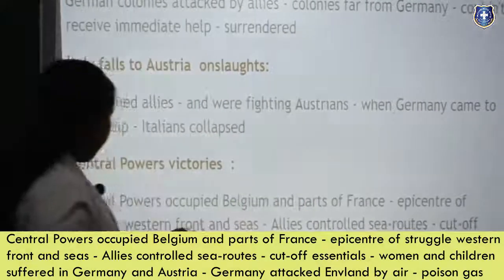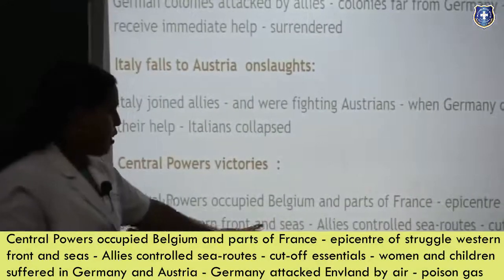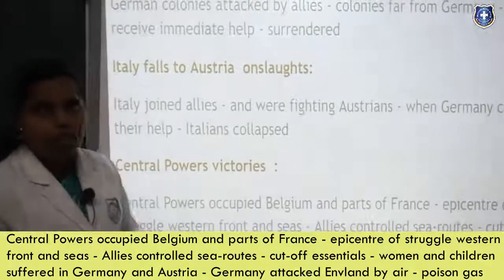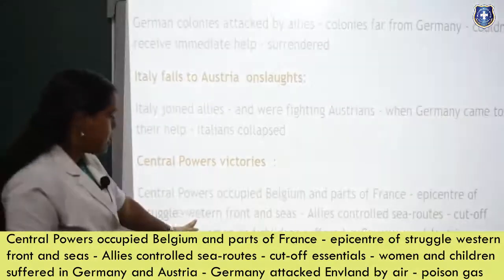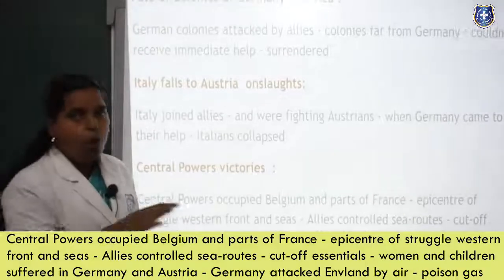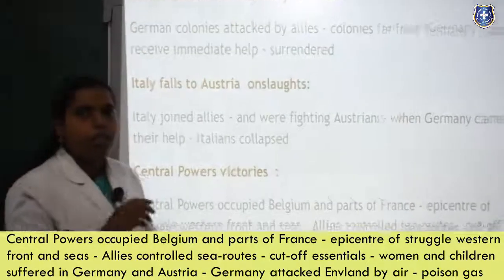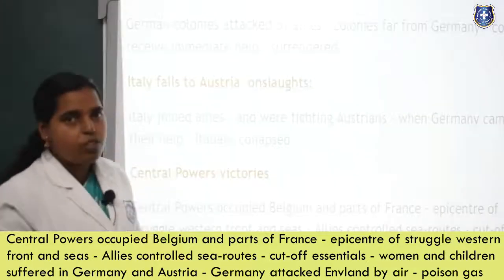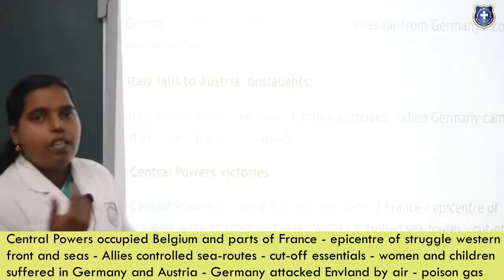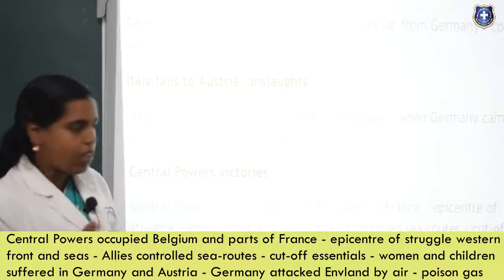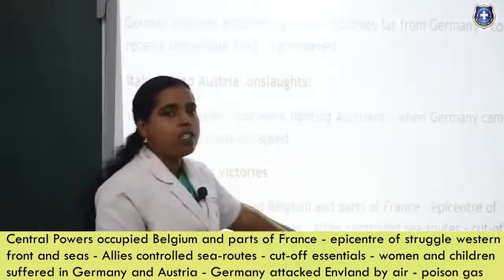Now the epicenter of struggle, the Western Front and the seas. So what they are using is all the seaways and the Western Front. So the Central Powers are using the seaways. They are trying to have submarines and ships. They carry the ammunition and the weapons through the seaways. So Allies control the sea routes.